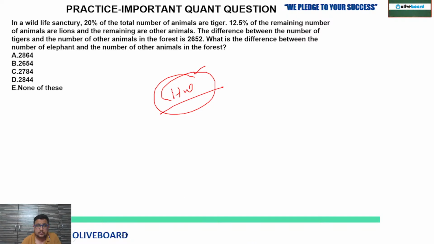Okay, let's check it out now. In a wildlife sanctuary, 20% of the total animals are tigers. 12.5% of the remaining number of animals are lions. The remaining are other animals.